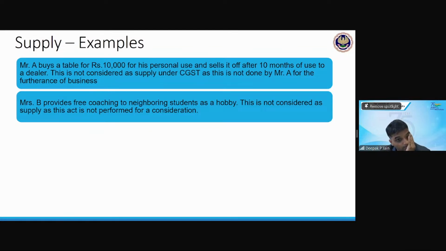Correct. Because I've said that it's a free coaching classes. तो मतलब क्या हुआ? It is without consideration. तो हमने कहा कि 7(1)(a) when the supply is without any of those exceptions, normal supply है तो फिर consideration होना जरूरी है. In this case consideration नहीं है, so it will not be a supply.